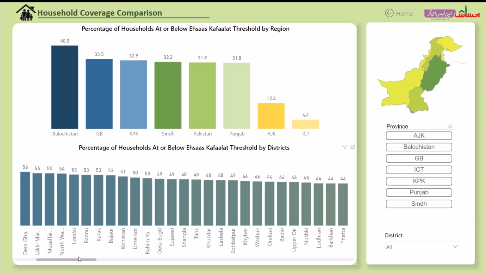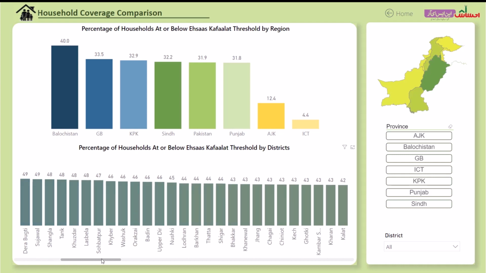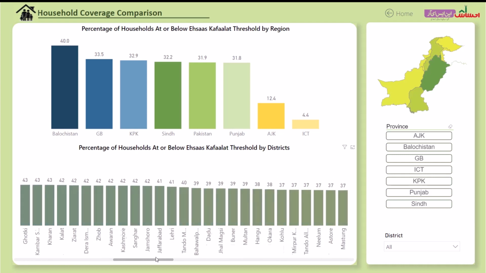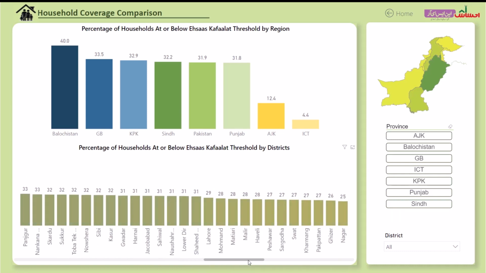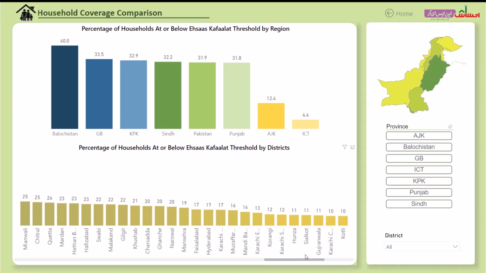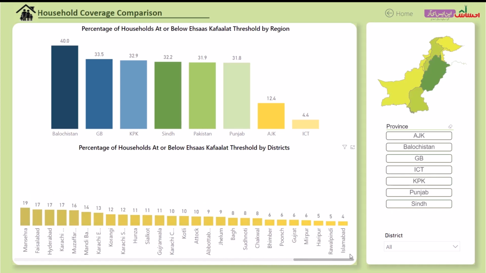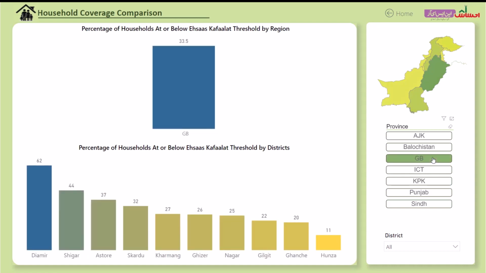There is a significant polarity of Ehsaas Kafalat households reported across districts. For instance, in Rajanpur, 63% of households are at or below the Ehsaas Kafalat threshold, whereas in Islamabad, the same number is below 5%. The dashboard also gives us the flexibility to apply different data filters and drill down on the preferred data set. For instance, in Gilgit-Baltistan, 33% of the households are at or below the Ehsaas Kafalat threshold, with a visible variation across different districts. 62% in Diamir versus only 11% in Hunza.